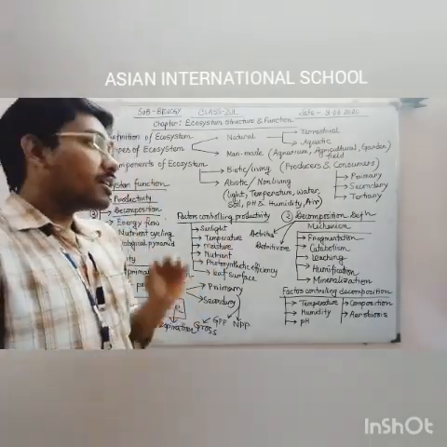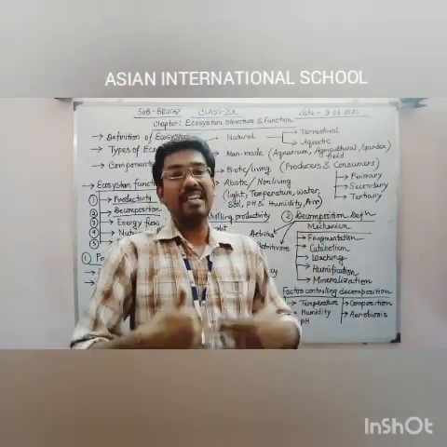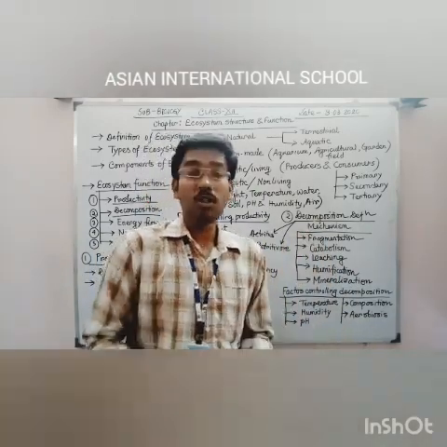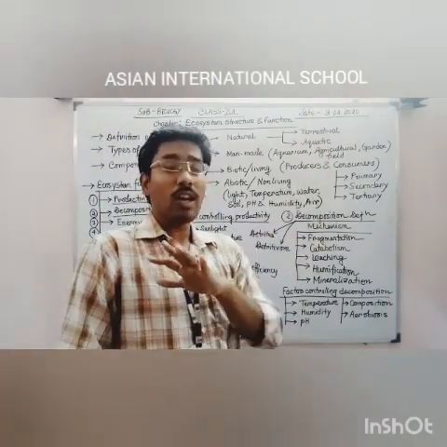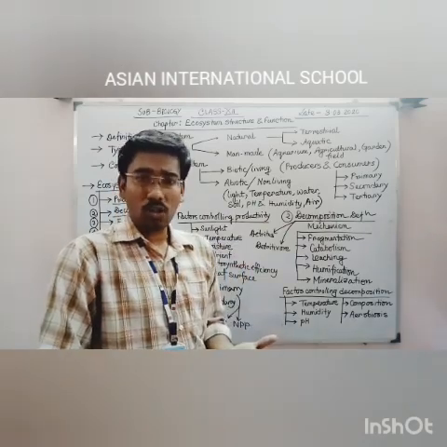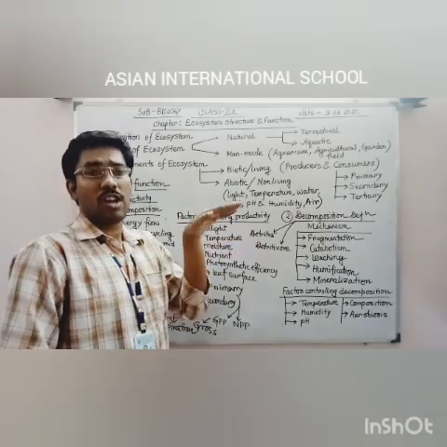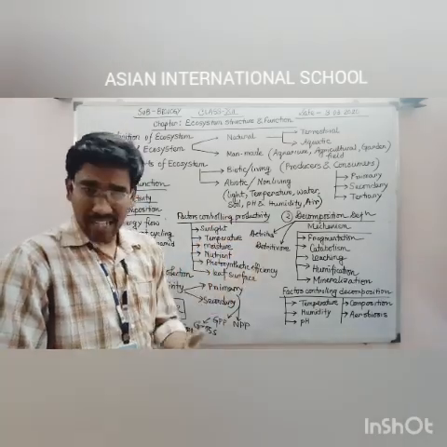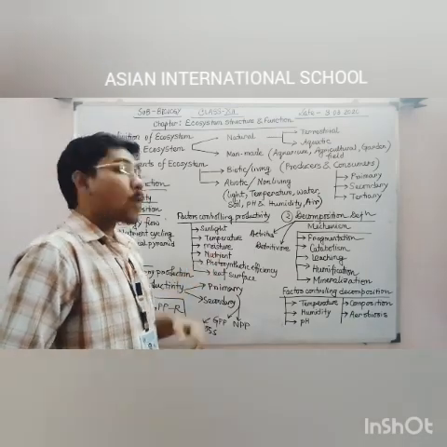Second, temperature. Temperature is another factor, because when sunlight is required for the plant for making its food, temperature is also a factor. If the temperature is very high or very low, that will not be suitable for photosynthesis, and then it's not possible for the plant to produce food. So a mediocre or intermediate temperature, which is available in our tropical area, is needed.